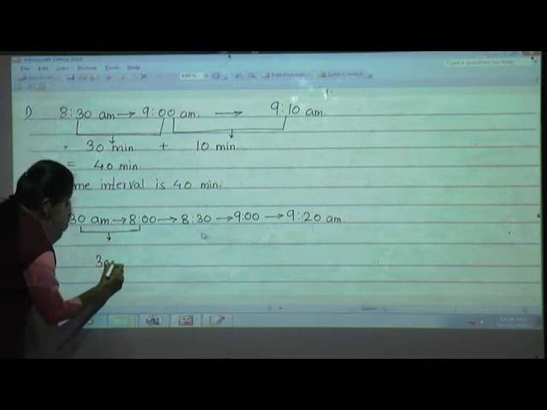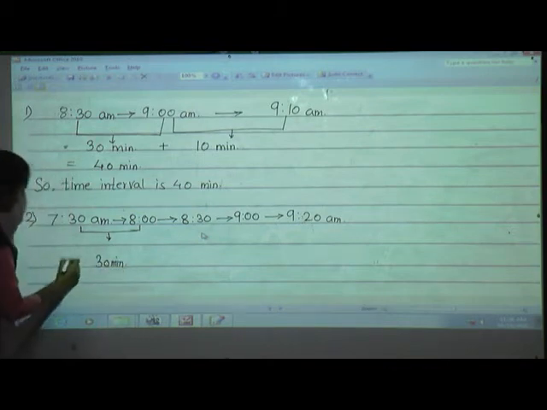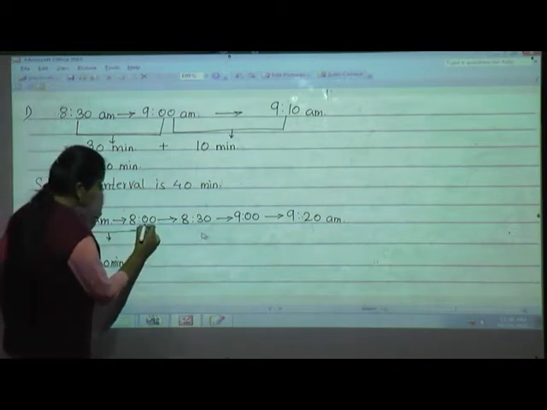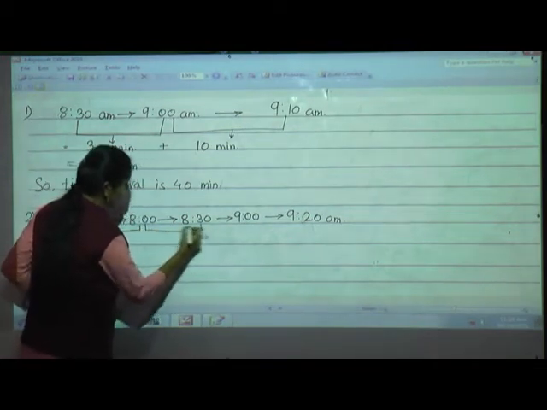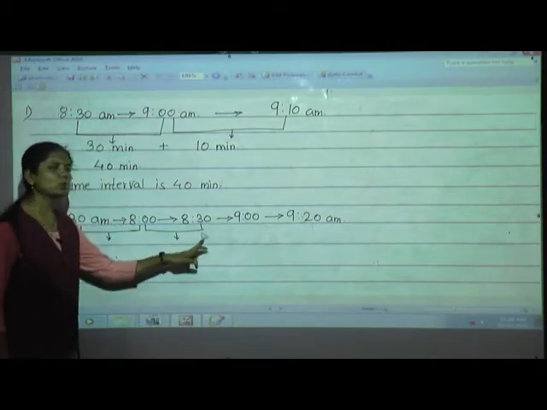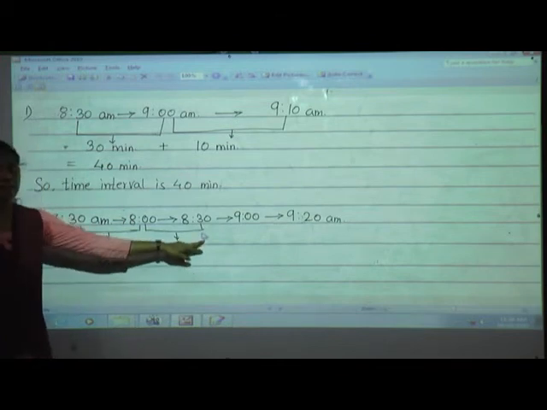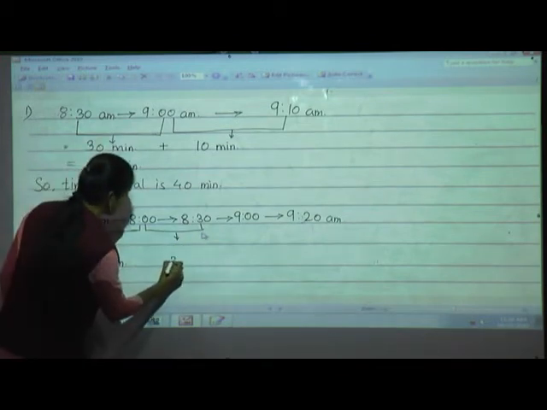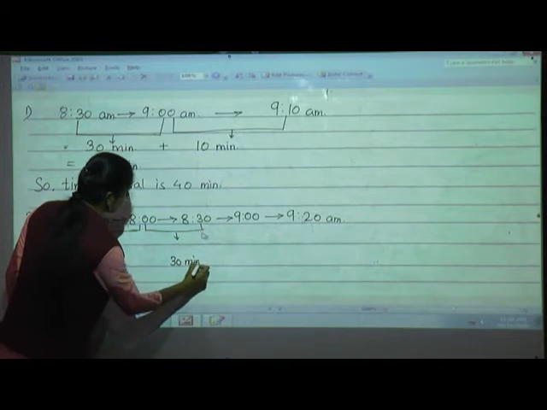So here we'll write 30 minutes. Now see students, from 8 to 8:30 means how many minutes? Again 30 minutes. So here also we'll write 30 minutes.